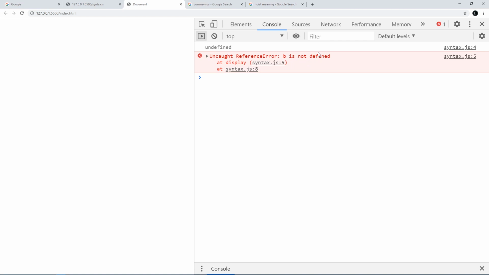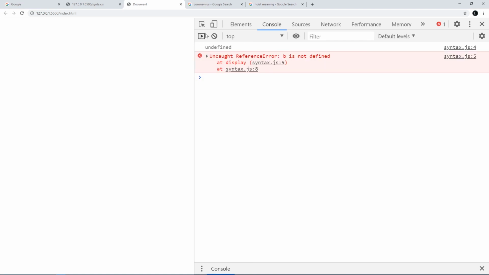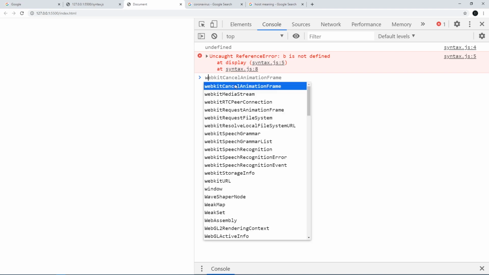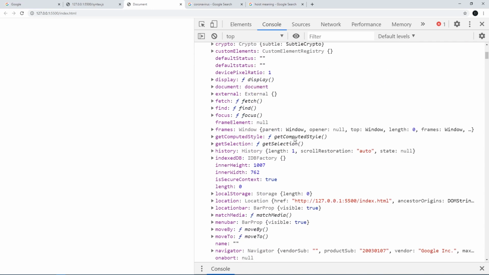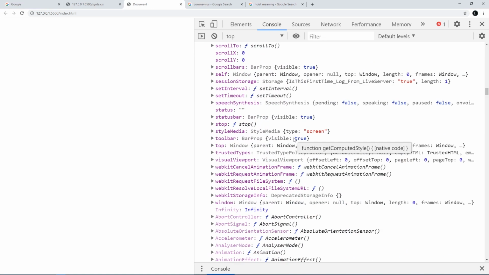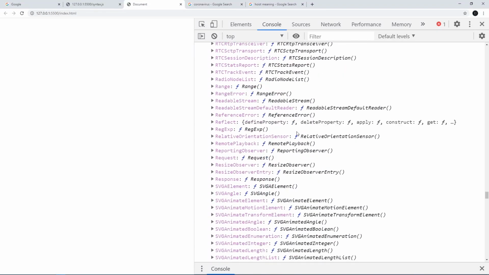One comes as a console log and the other as a proper error. Why am I getting this kind of weird behavior? Let me tell you why. If you go to window and search for the variable, the function whatever you created, you'll be able to find it somewhere here.